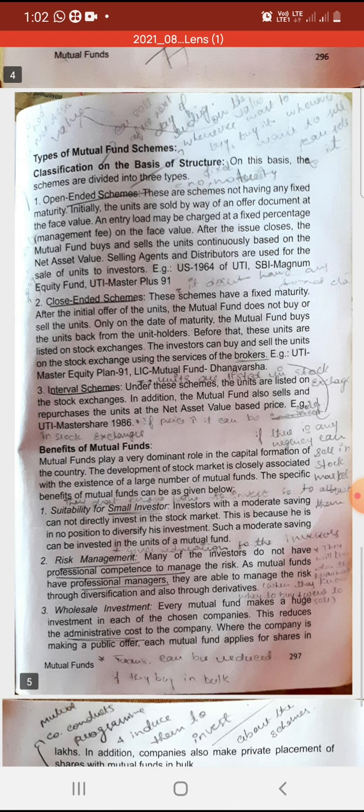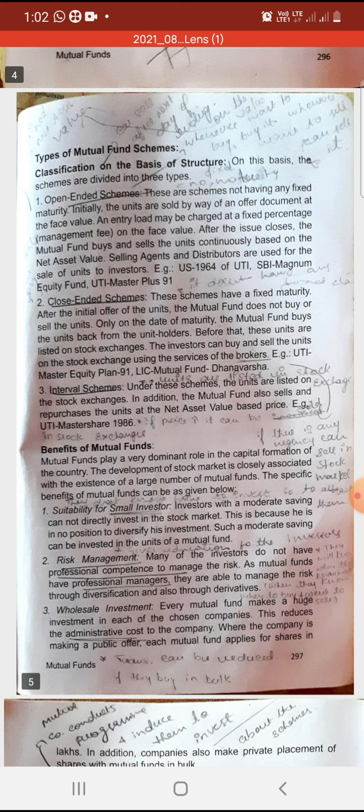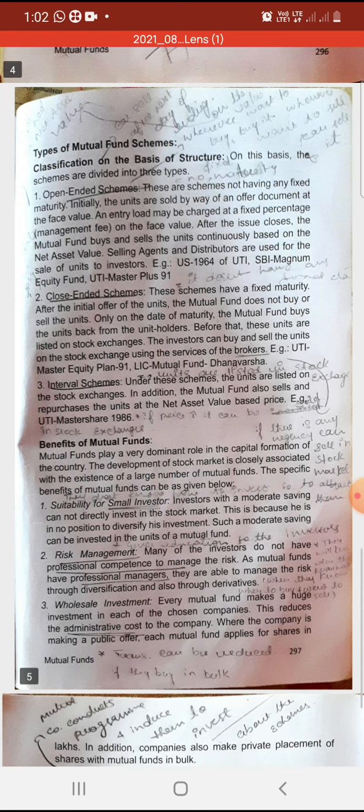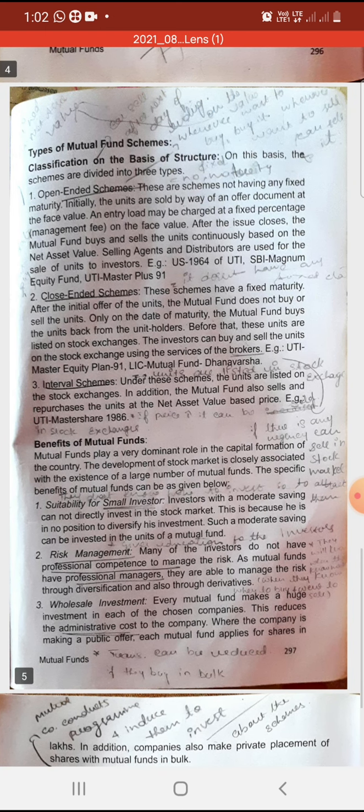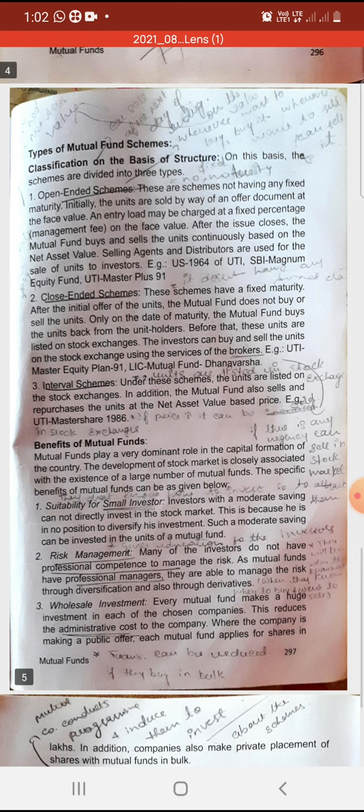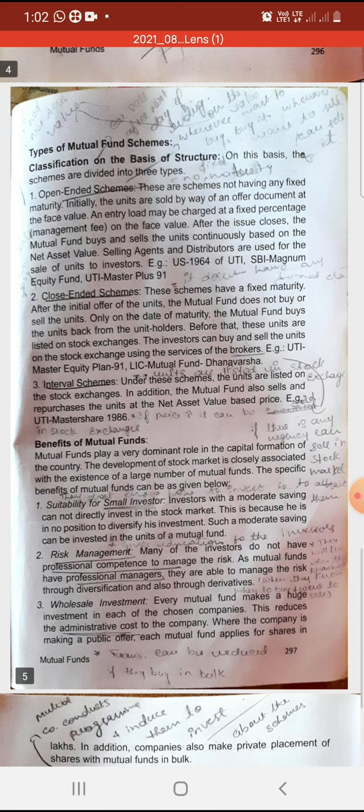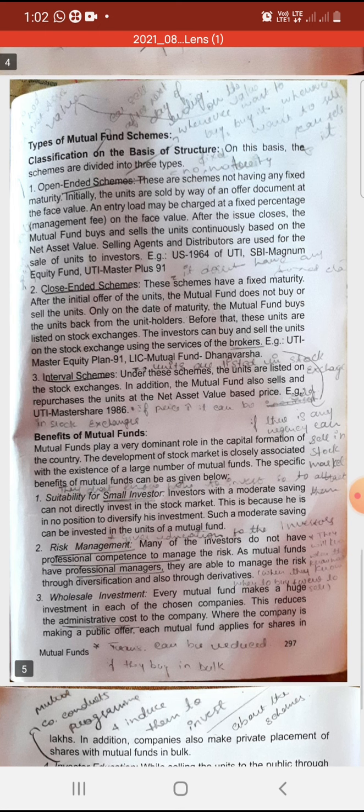Next you have interval scheme. Now what is the interval scheme? Under this scheme, the units are listed on the stock exchange. Only the units which are listed in the stock exchange are considered as interval scheme. In addition, the mutual fund also sells and repurchases the units at the net asset value based price. As listed securities are purchased and sold, it will be valued on the net asset value. Okay, this is on the basis of structure.